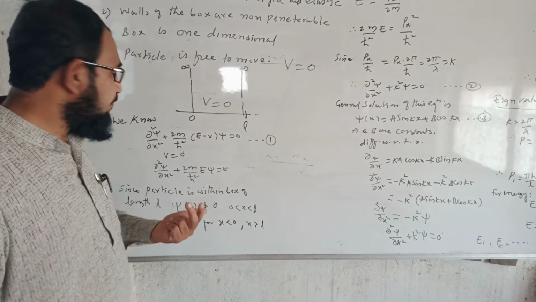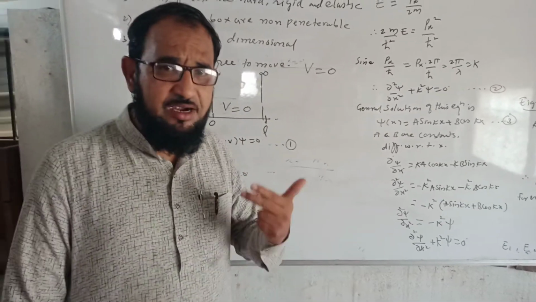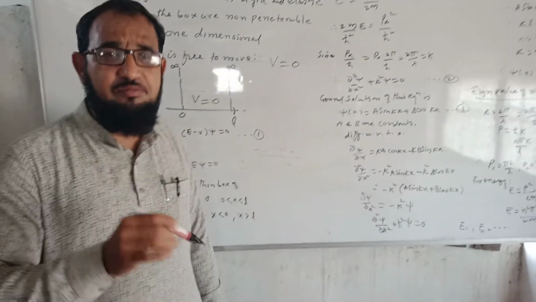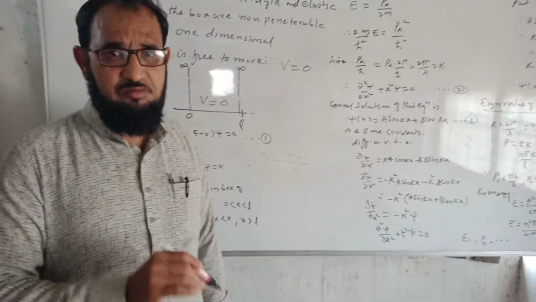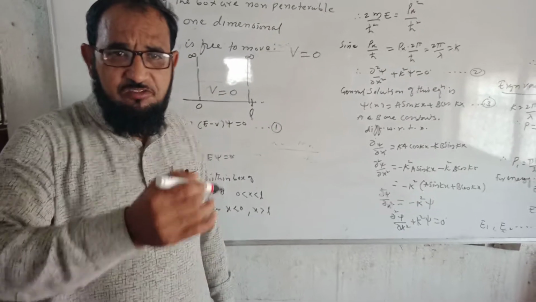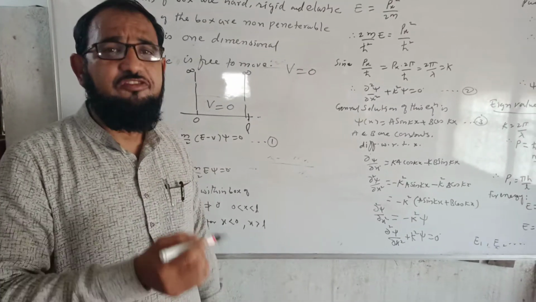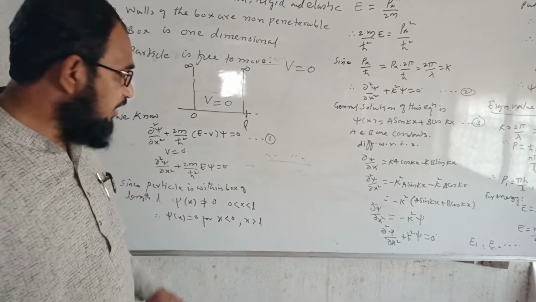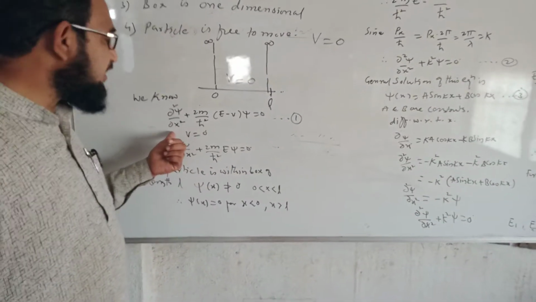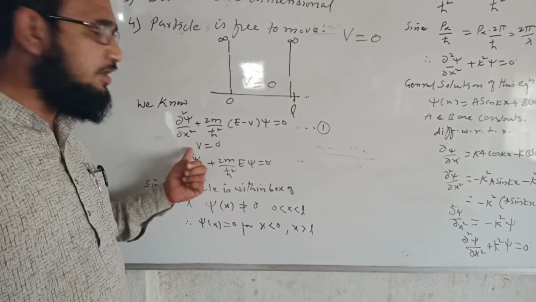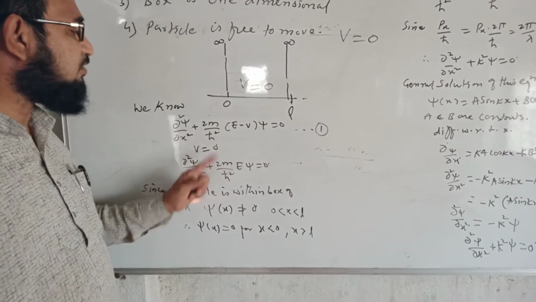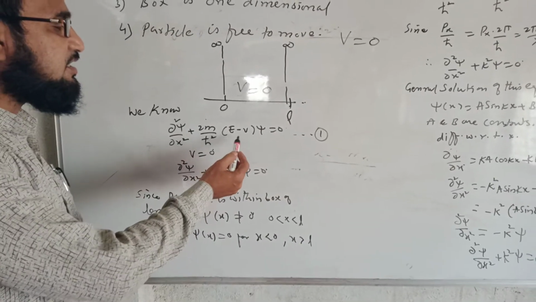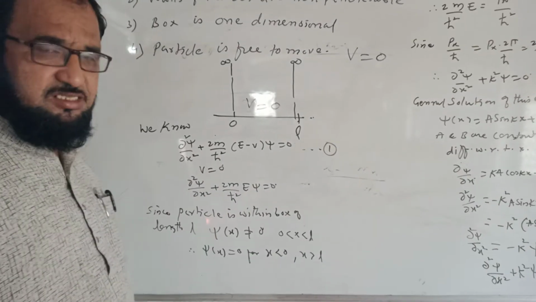Now to study the motion of the particle, we will use the Schrodinger time independent equation, because the motion of the particle is not time dependent. The Schrodinger time independent equation is given by ∂²ψ/∂x² + (2m/ħ²)(E − V)ψ = 0, where E is the energy and V is the potential energy.